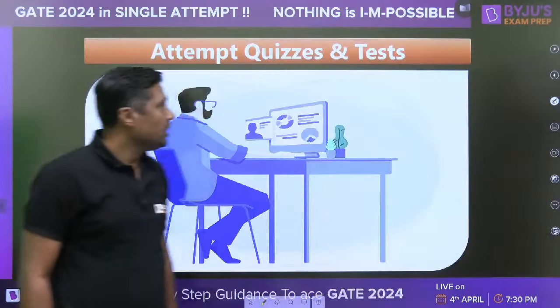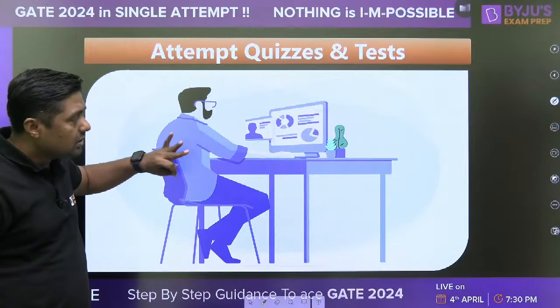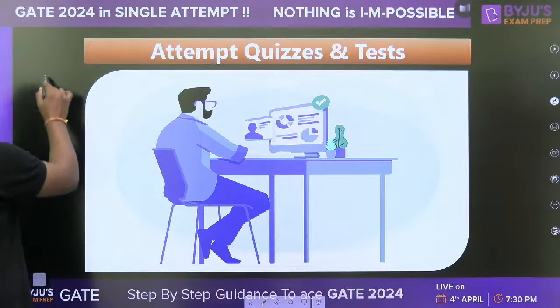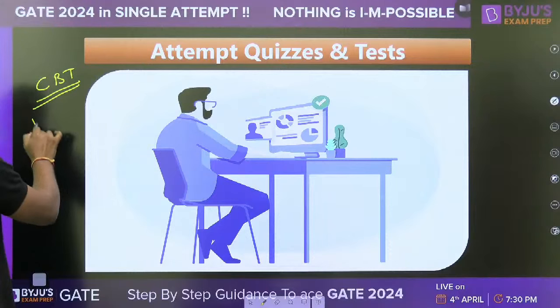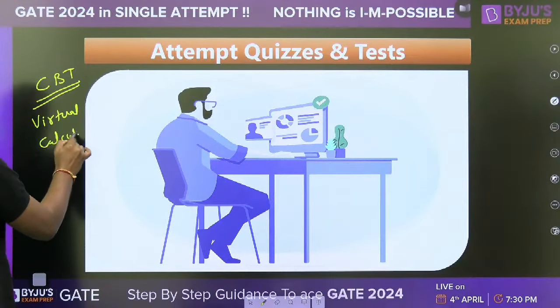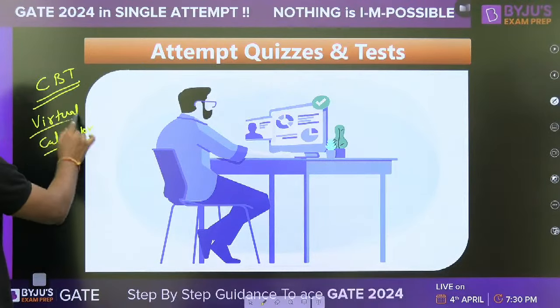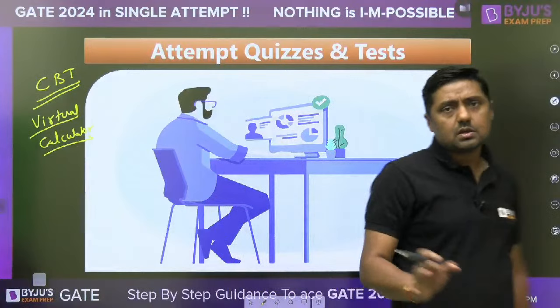Then attempt quizzes and tests, but in a systematic manner. It is a computer based test. If it is possible, then give it on the laptop with a virtual calculator. Normally a digital calculator is not required, but you have to use the virtual calculator. This is a computer based test.